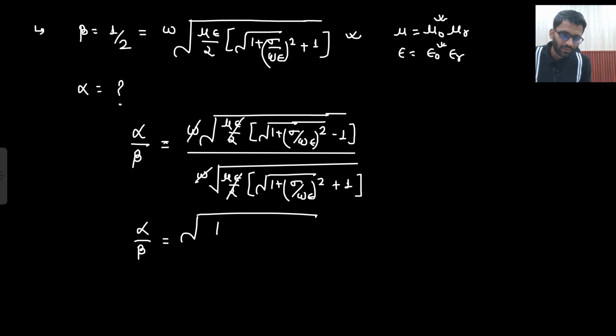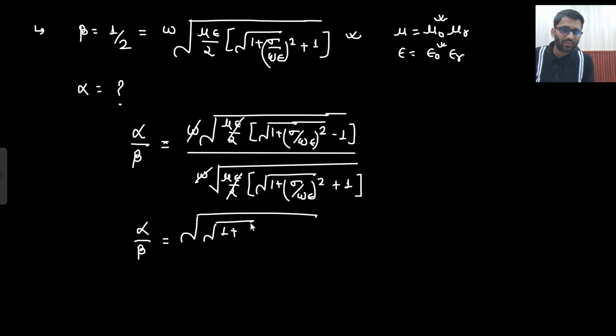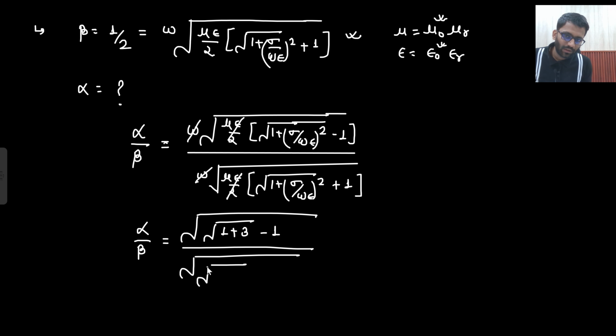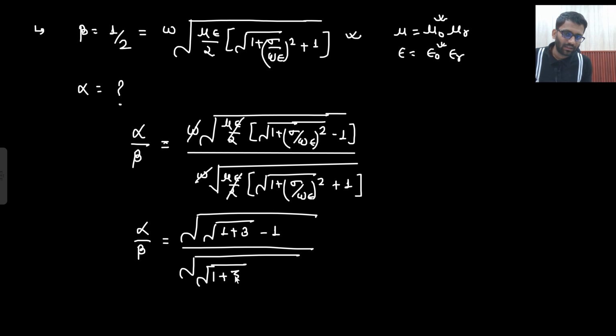We have the value of 1 plus sigma upon omega epsilon. We have the value of sigma upon omega epsilon, that is under root 3. So under root 3 square, that will be 3 minus 1 divided by this under root, then another under root 1 plus sigma upon omega epsilon. Sigma upon omega epsilon is under root 3. So under root 3 square is 3 plus 1.